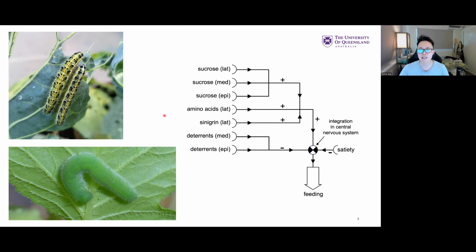So this one is really just showing that it makes a lot of evolutionary sense for a specialist to have host plant specific compounds act as phagostimulants.